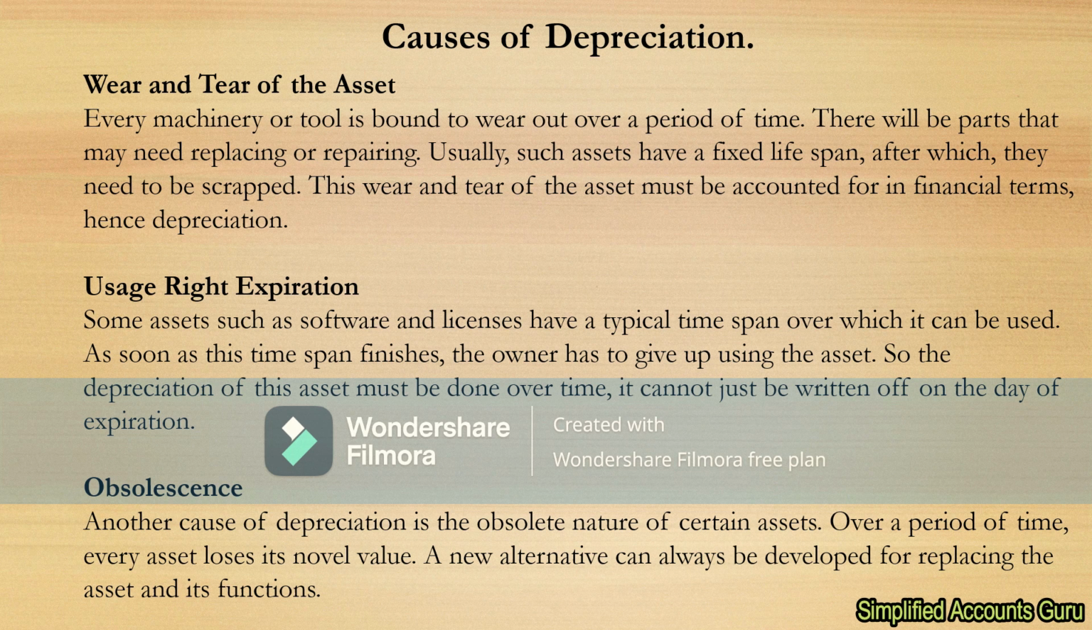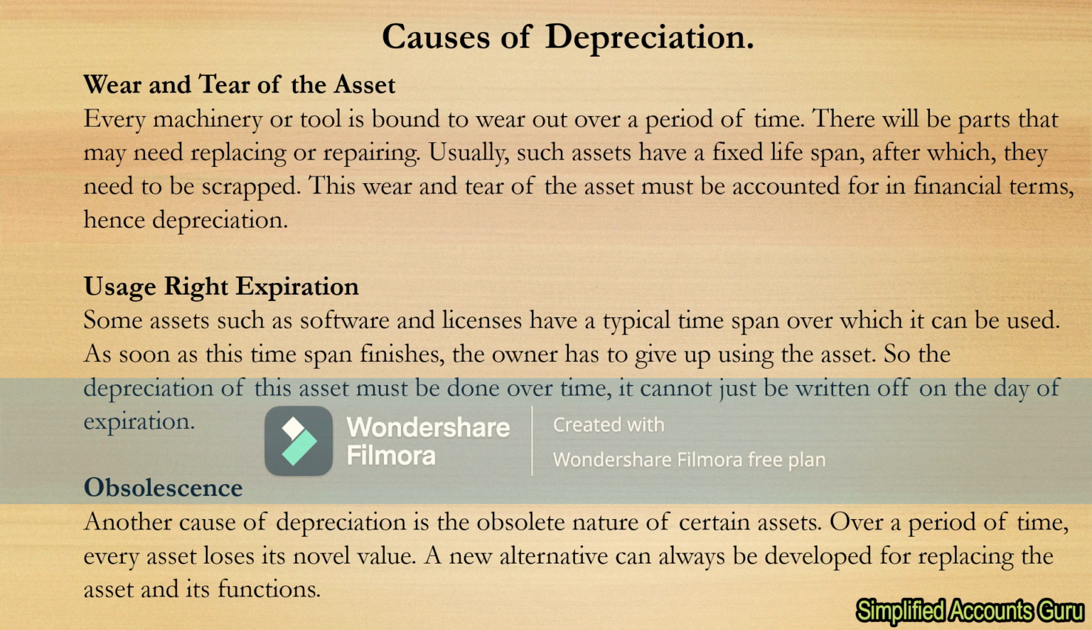Another cause is usage right expiration. Some assets such as software and licenses have a typical time span over which it can be used. As soon as this time span finishes, the owner has to give up using the asset. So the depreciation of this asset must be done over time. It cannot just be written off on the day of expiration. That is what we had just explained in the above cause, which is wear and tear.